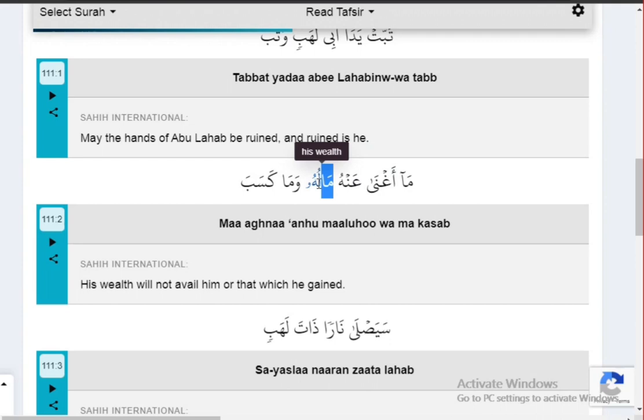Ma, luhu. After dhamma wow is coming, which is a madda letter, so we make it ha sound longer. Luhu. So maluhu. This ha is from the bottom part of the throat.